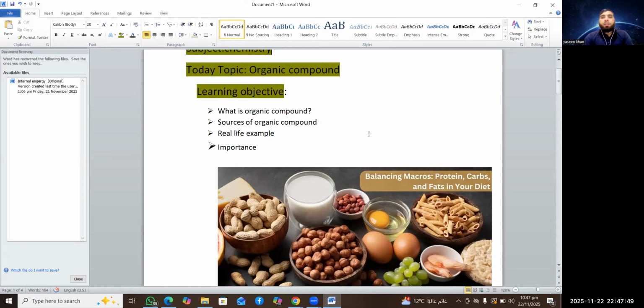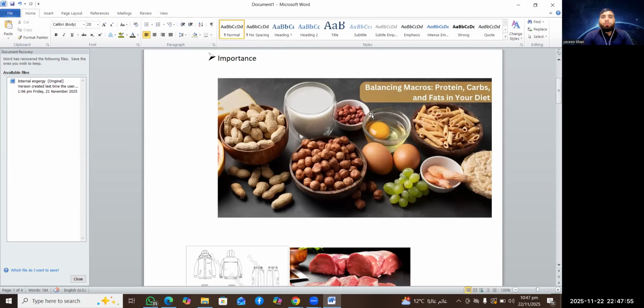Before starting the lesson, let me connect my topic with a real life example. In daily life, we use different types of foods. We obtain the foods from the plants as well as from the animals. For example, carbohydrates, proteins, and lipids. If somebody asks you what is protein, what is carbohydrate, this is actually an organic compound. These are very important compounds which we use in our daily life, and you get energy from these compounds. So protein is an organic compound, carbohydrate is an organic compound, lipid is an organic compound.